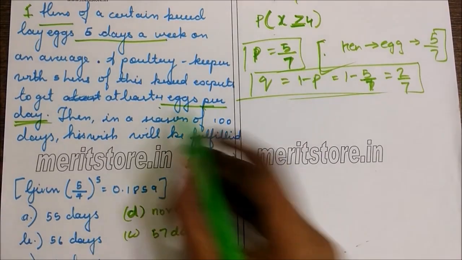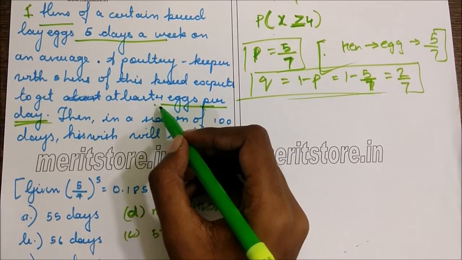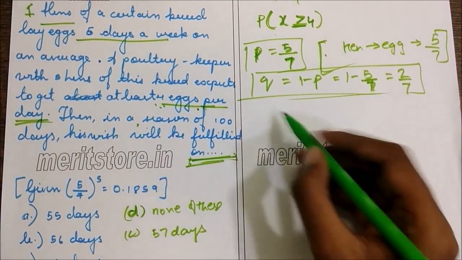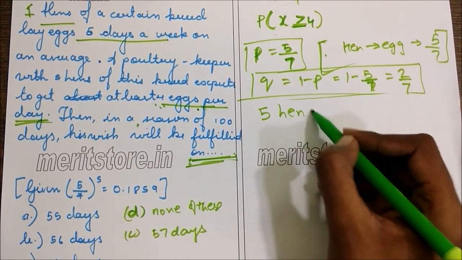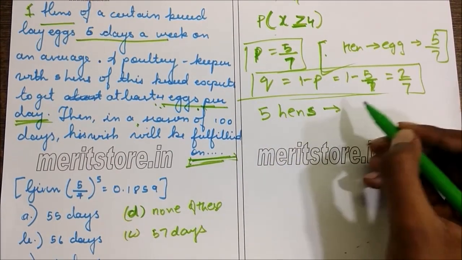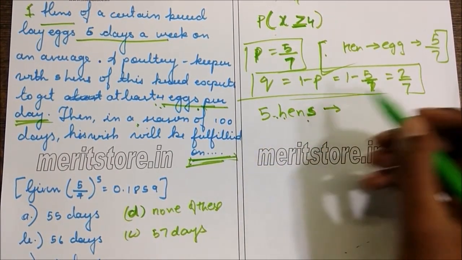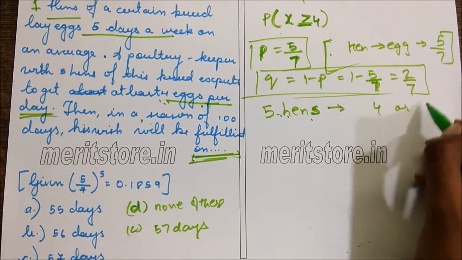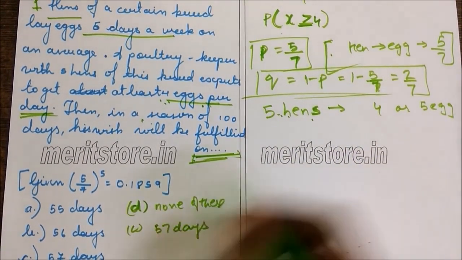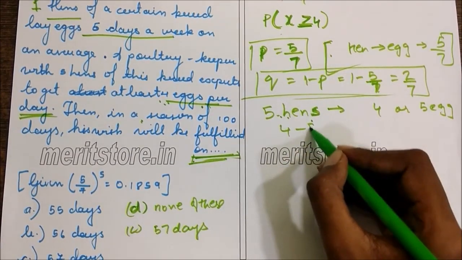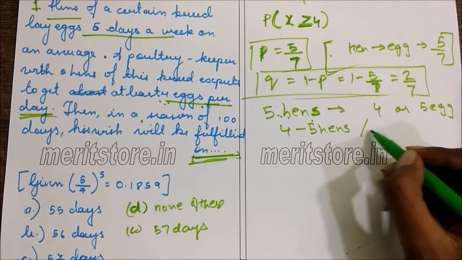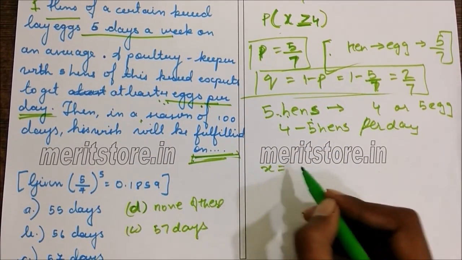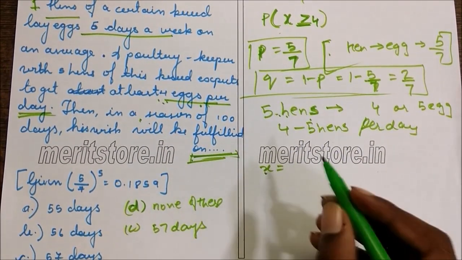What is asked is we have to find the probability that he gets at least 4 eggs every day. So now he has 5 hens. He expects to get one egg from each hen, and he wants at least 4 eggs. That is 4 or 5 eggs per day. So he expects 4 to 5 hens to lay eggs per day. So X is the number of eggs laid per day.